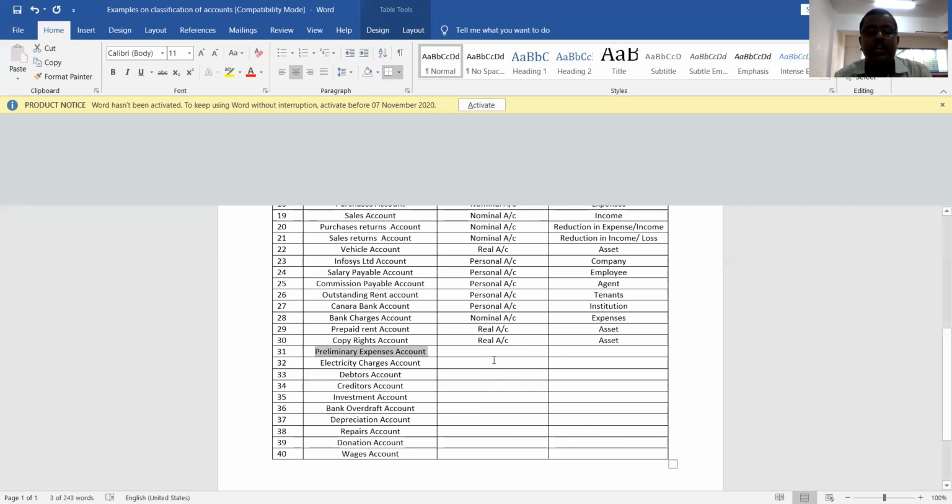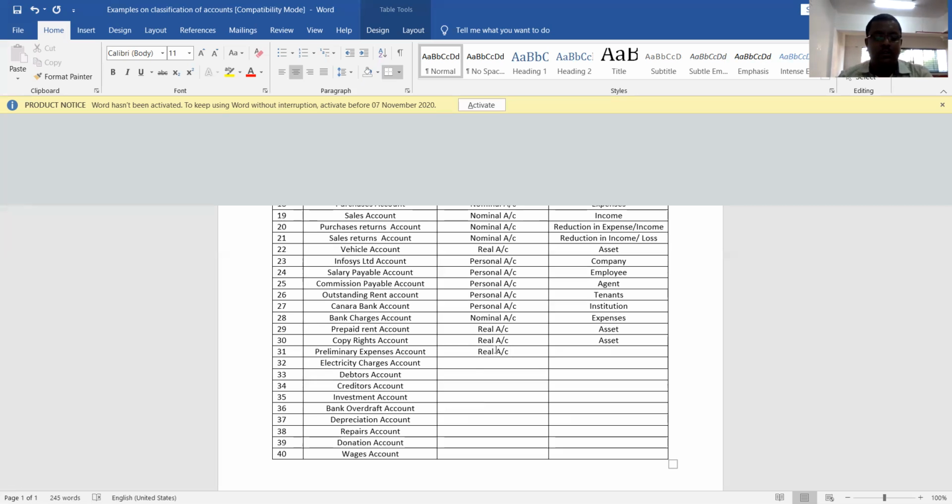Okay. Next one is preliminary expenses account. The name itself indicates preliminary, which is nothing but in the beginning. Understood? So in the beginning, whatever expenses we incur are called preliminary expenses. For example, registration charges, documentation charges, promotional activities that we undertake. These all are preliminary expenses. Since these are heavy expenses, we cannot consider them as a nominal account. They should be considered as a real account. What kind of real account are they? They are fictitious real account.